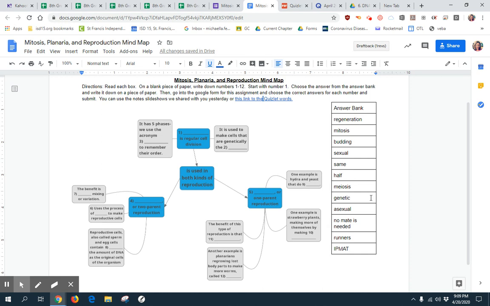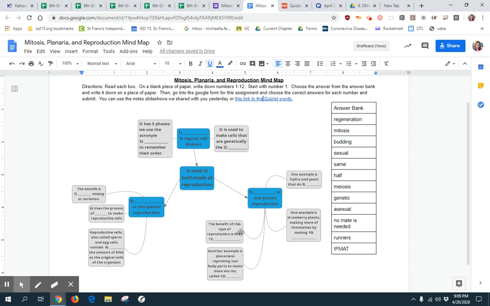Which word from this list was the one that the yeast do? Number 10, one example is strawberry plants making more of themselves by making blank. What do strawberry plants do when they do one-parent reproduction? What are they giving off? Once again, these answers are in the slideshow and in the Quizlet if you didn't know.